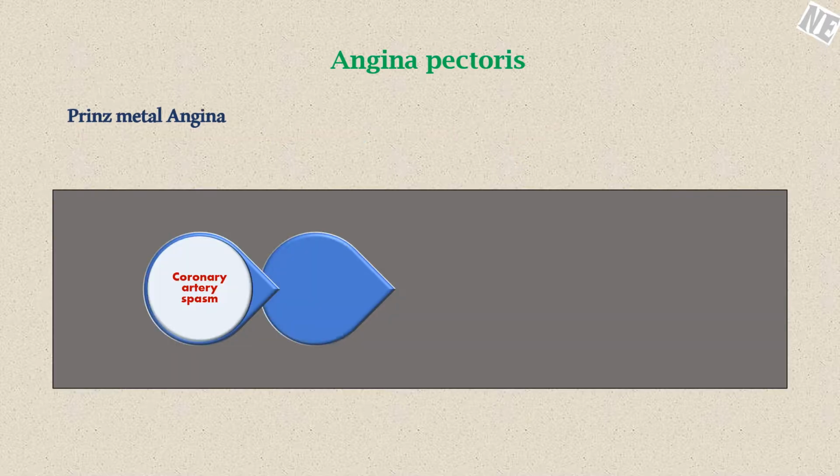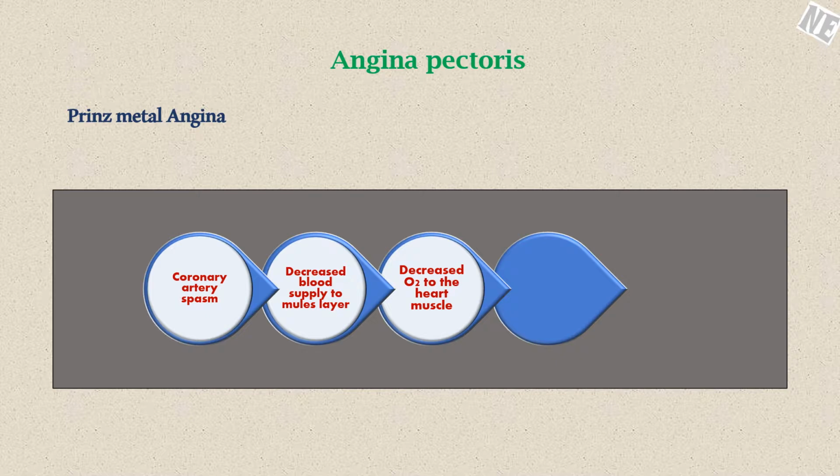Coronary artery spasm can occur due to several factors like stress, drugs, exposure to cold weather, and smoking. Due to the spasm, blood and oxygen supply to the myocardium decreases. In this case, the coronary artery is constricted severely and therefore it's referred to as transmural ischemia, which causes the sensation of pain.